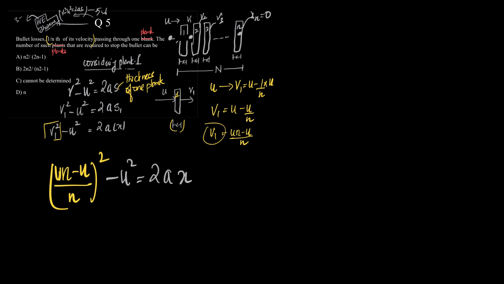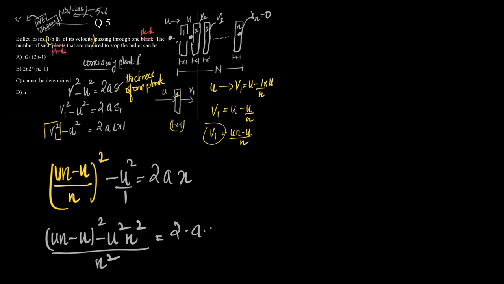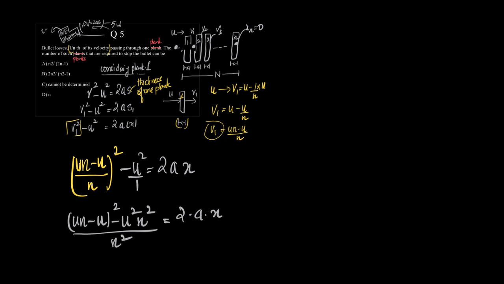Let us make a small algebraic manipulation here. This will become un minus u the whole square minus u square n square, taking the LCM as n square, because this n is under the bracket, so it also becomes n square. So this is equal to 2 into a into x. So what would be the value of a?